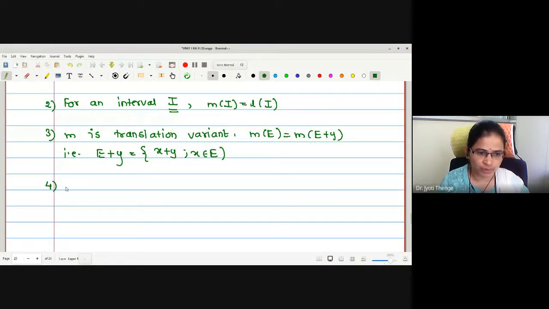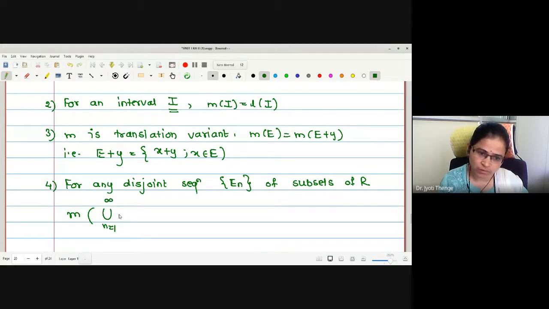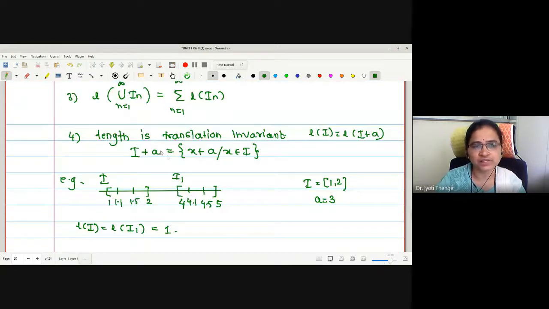And the fourth property is for any disjoint sequence En of subsets of R. How have we defined the length of a union of intervals?